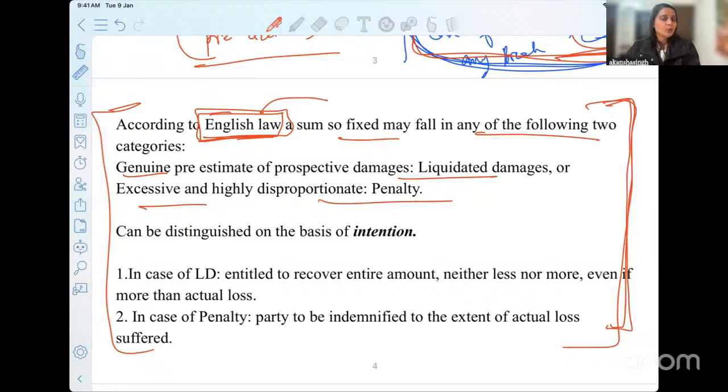That is why, whenever you read something where there is a difference between the Indian Contract Act and English law, try to make your notes and read that topic very thoroughly, because they always ask you comparative questions. So what is the position of liquidated damages and penalty in English law? Let's try to understand. Liquidated damages and penalty are categorized as two different things in English law. Right now we are talking about English law.